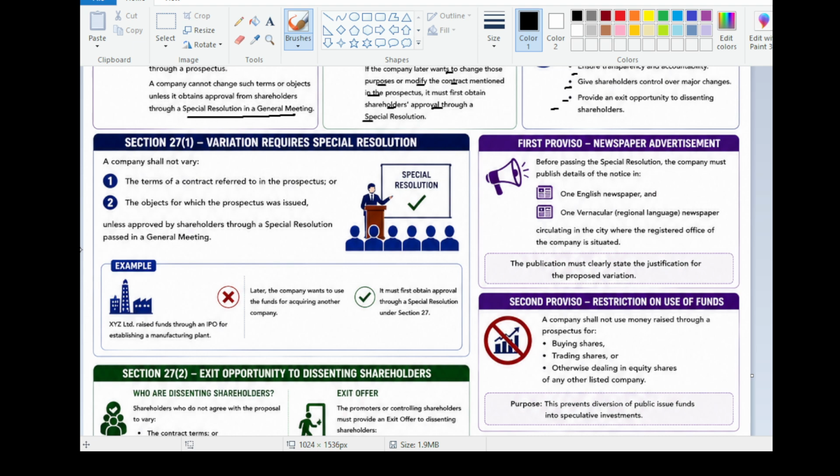Section 27, subsection 1. A company shall not vary the terms of a contract referred to in the prospectus or the objective for which the prospectus was issued, unless approved by the shareholders through a special resolution passed in a general meeting. For example, XYZ Limited raised funds through an IPO for establishing a manufacturing plant. Later, the company wants to use the funds for acquiring another company. It must first obtain approval through a special resolution under Section 27, right?